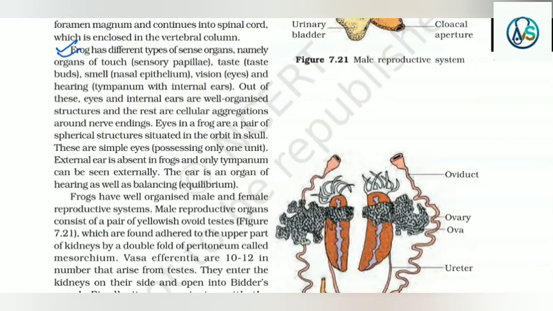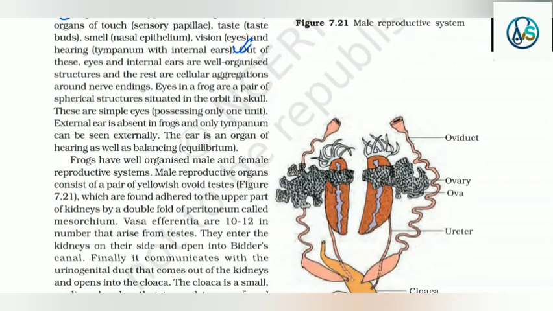Frog has different types of sense organs, namely organs of touch, that is sensory papillae, taste buds, smell, nasal epithelium, vision, eyes, and hearing, tympanum and internal ears. Out of these, eyes and internal ears are well organized structures and the rest are cellular aggregations around nerve endings.